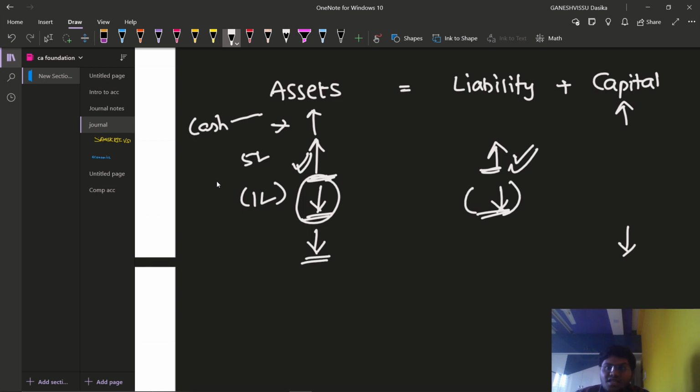Then assets will decrease, and a decrease in assets might also decrease capital. Drawings for personal use in cash: whenever cash is withdrawn from the business for personal use, we will be crediting our cash account, and that means we have made a decrease in the cash account. Now, with the decrease in cash, we have also decreased our capital account, because we are making drawings from the capital itself for personal use, right? So this might also be leading us.